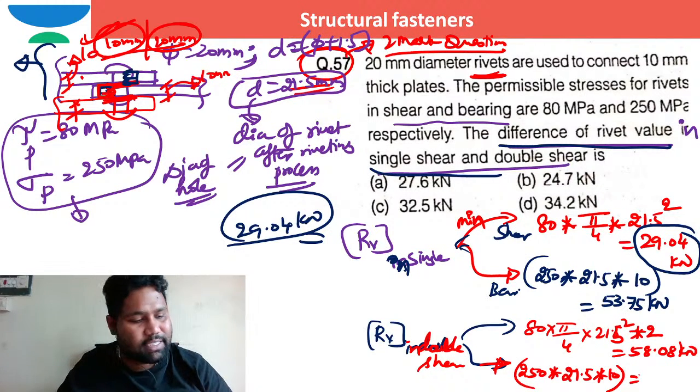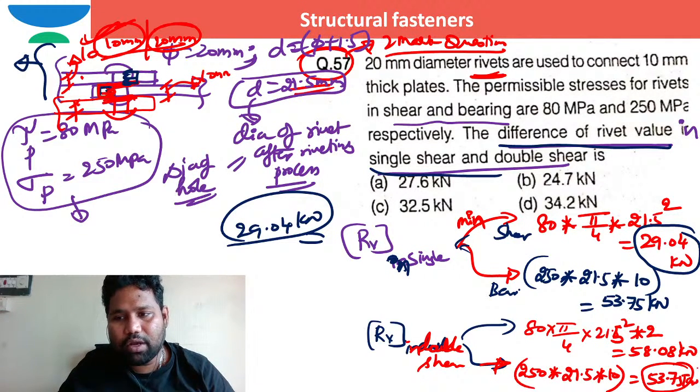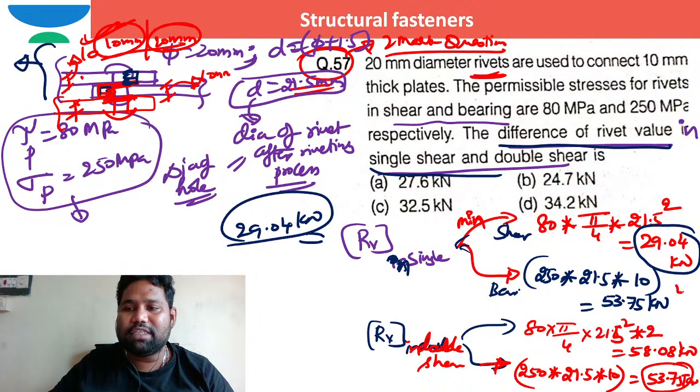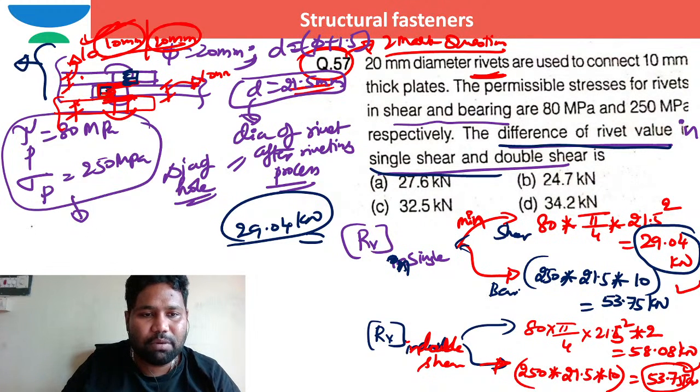So in such case, this answer is 53.75. Right? Is that okay? Now, what is the rivet value? Rivet value for double shear is 53.75. Rivet value in single shear is 29.04. So what is the difference of these two? Can you work out the difference? So difference, can I write that one?